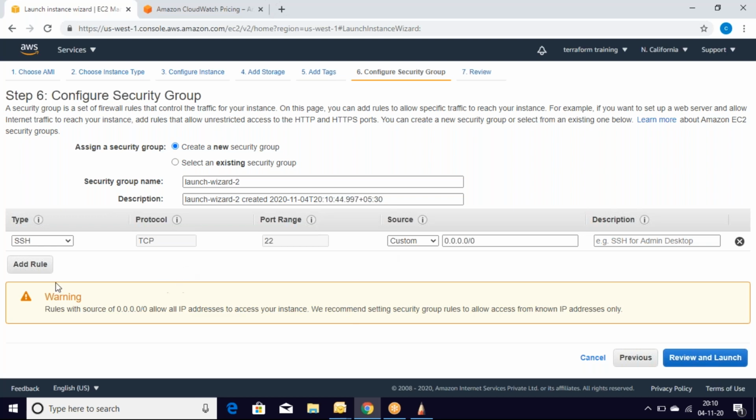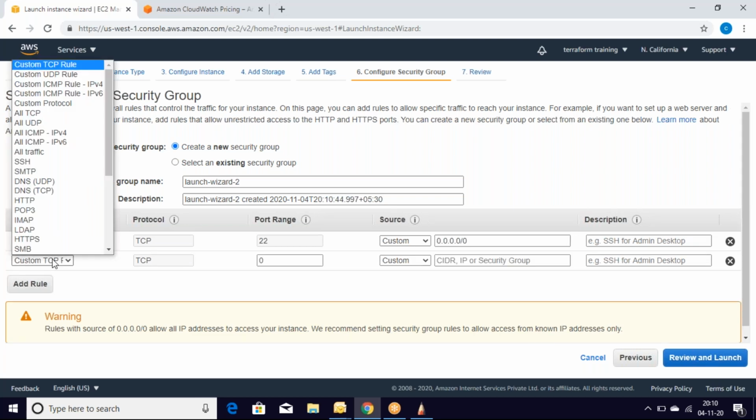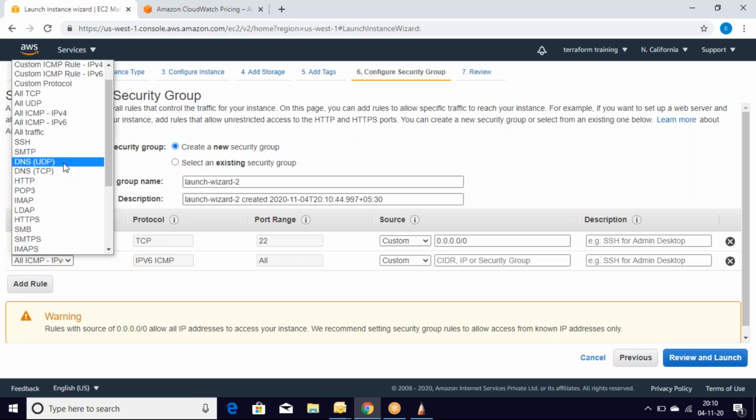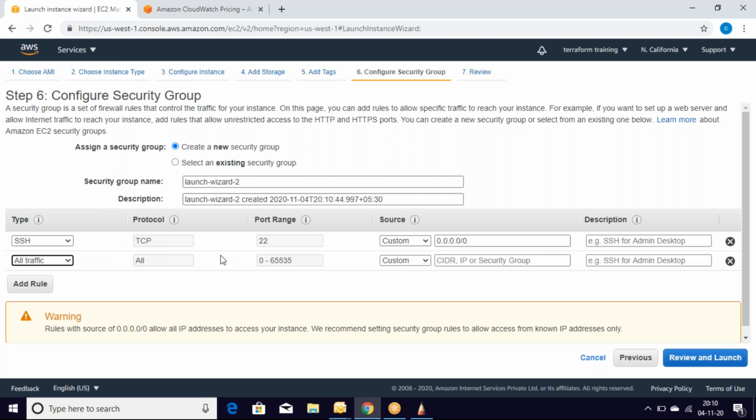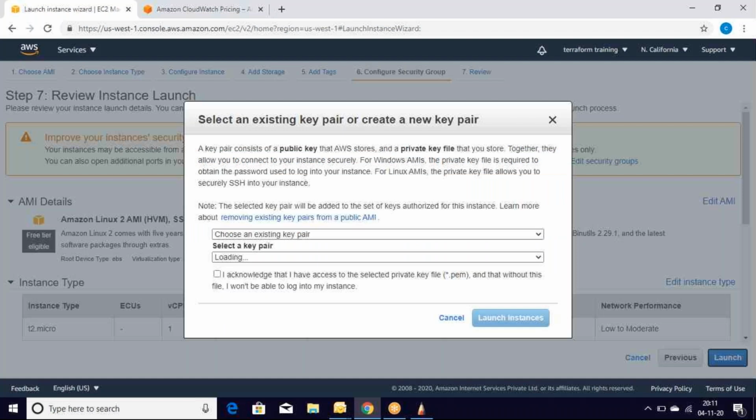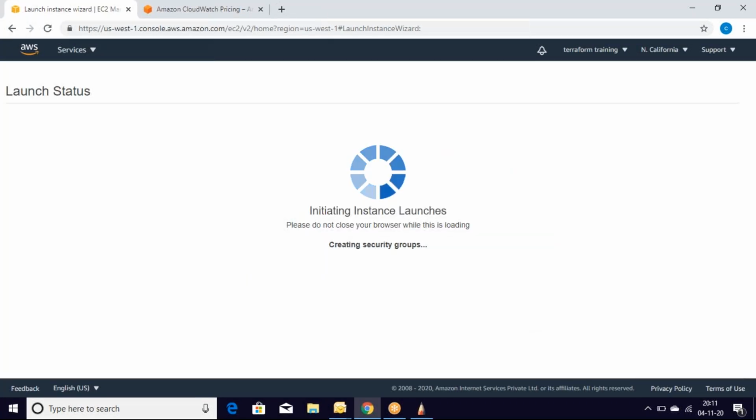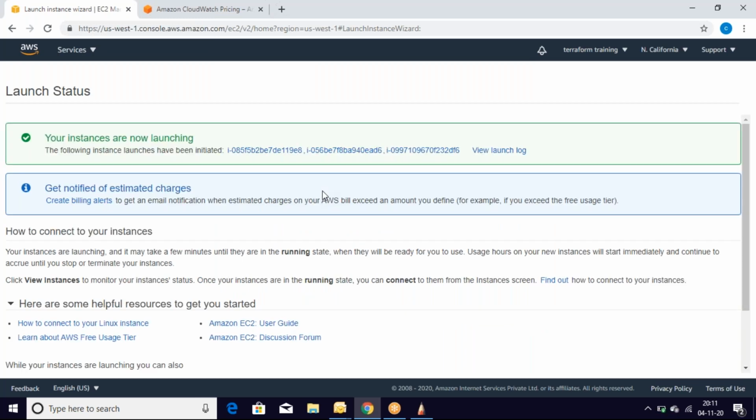Let's open the traffic to anywhere. So all traffic, let it be anywhere, and let this also be anywhere. Let's save this and launch it. We are launching 3 instances right now.